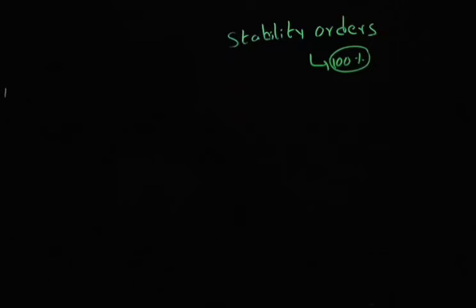In part 1 of this video, we are going to discuss the stability order of carbocation. There will be one more part of this video in which we are going to discuss the stability order of carbanions. The basic idea of the stability order is that we have to identify the factors which affect the stability order of carbocation and carbanion. In GOC, there are 4 major factors involved to explain the stability order of carbocation and carbanion.